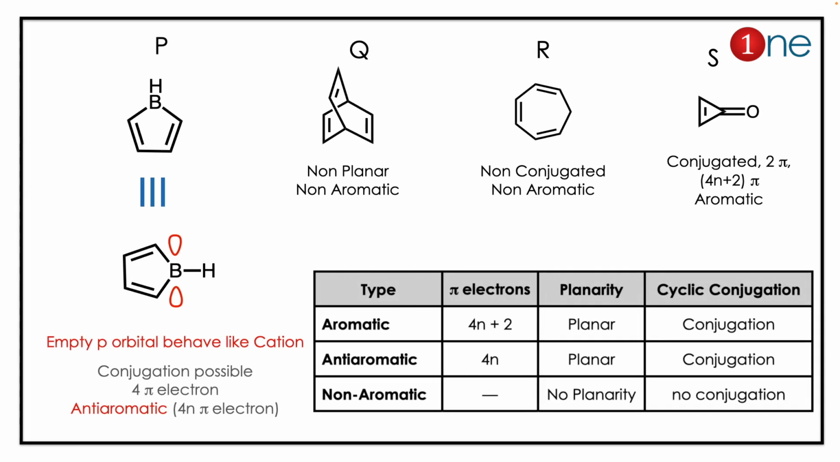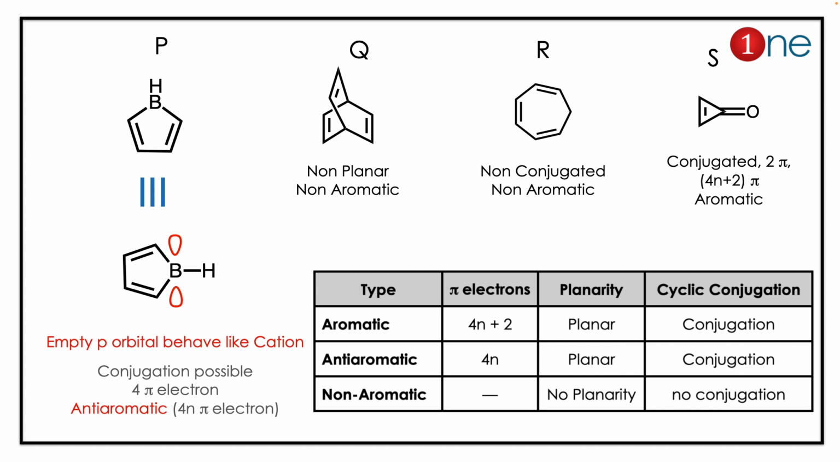The answer lies in the Huckel rule. The Huckel rule says 4n plus 2 pi electrons, planarity and conjugation create aromaticity, and a 4n system that is planar and conjugated creates anti-aromaticity. Our task is to find the anti-aromatic one, so let us look at all possibilities.